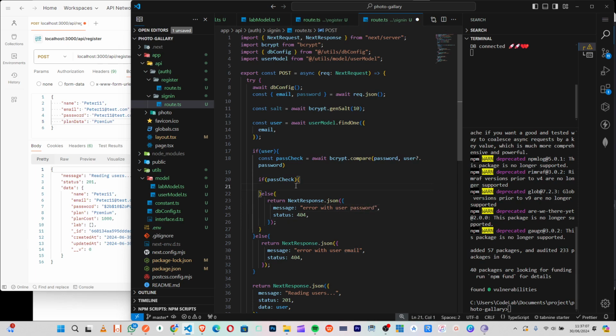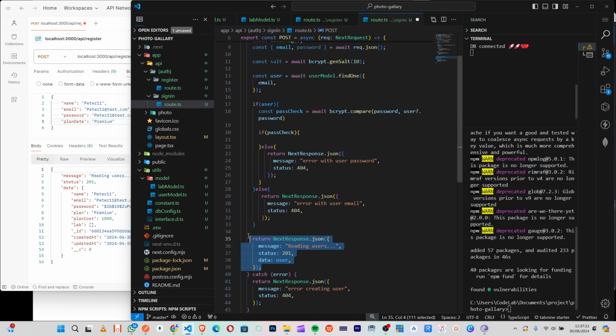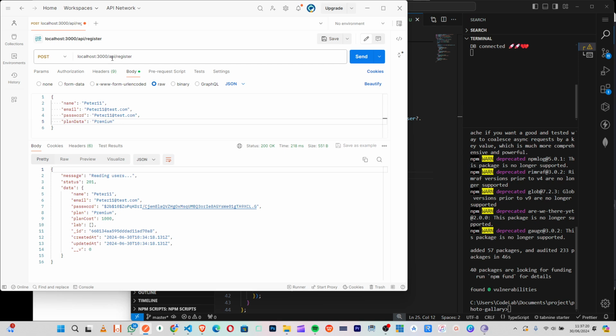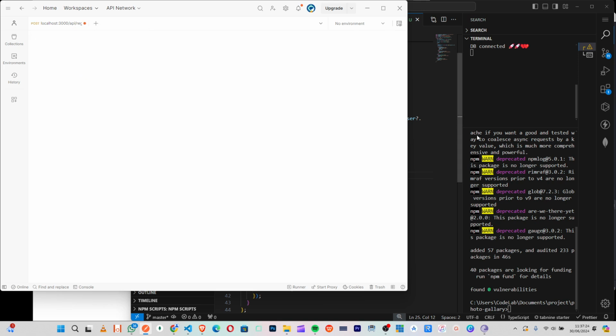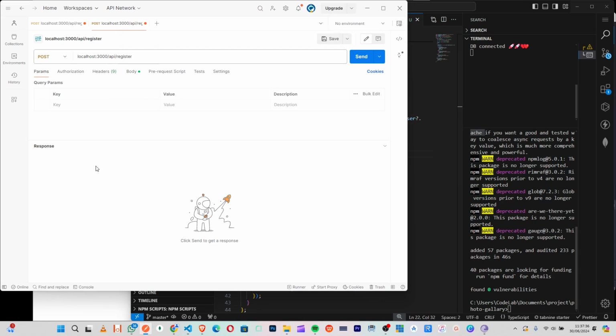Good. Now for here they assume everything goes well. So this thing we did here, I will just cut them, put them here and save. So that's it. Now what we'll do is just test them. So let me just duplicate this one, right? Then we'll call it user login, something like that.